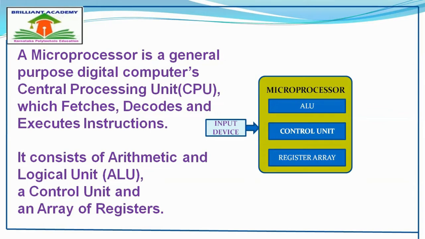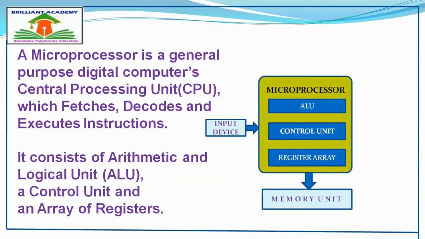Whatever instructions we feed through an input device to the microprocessor, it will process and send the results to the output devices where we can get the output results, and there is one memory unit which is also connected to the microprocessor to constitute a complete system.